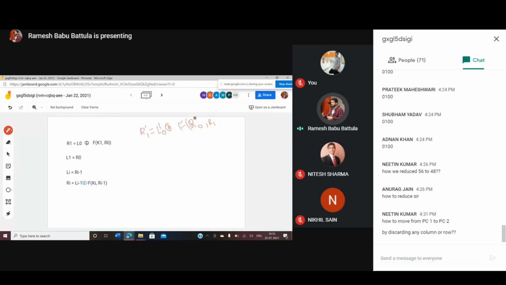But here it is R0 dash and K1 dash. Like this. Are you okay with this? Again, you might consider this one. This is equal to... what is my L0 dash? What is my L0 dash?